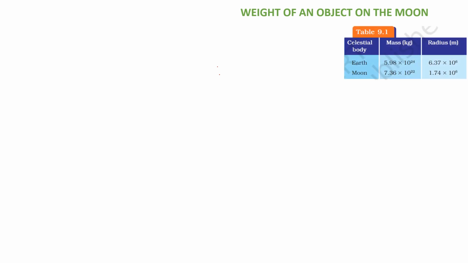Let's continue from the previous slide. What did we learn? The Moon exerts a lesser force of attraction on a given object compared to the Earth. Let's see how it boils down to being reflected as a different weight. In the book, a table is given with the mass of the Earth, mass of the Moon, and radius of the Earth and radius of the Moon.